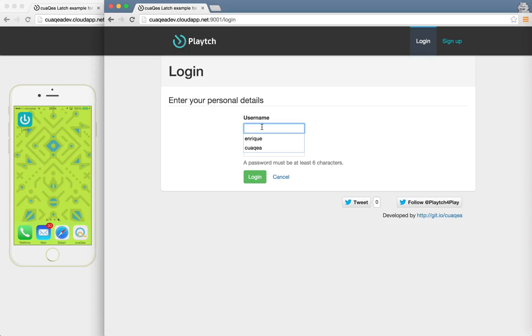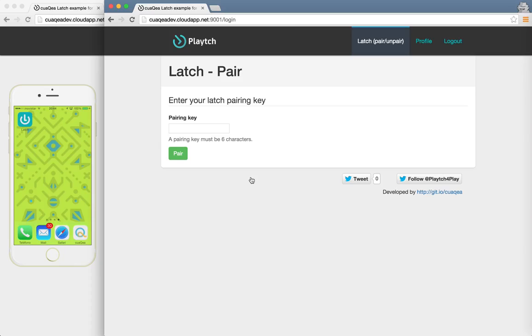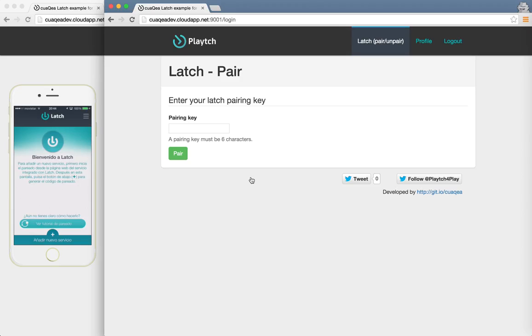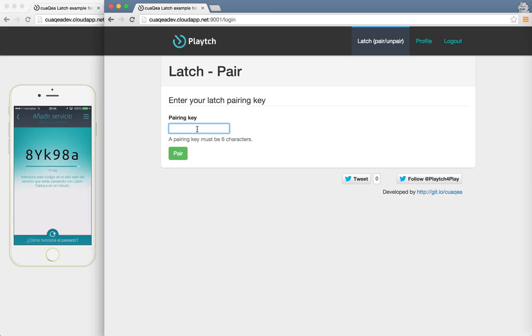So let's go to login. We enter our password and make login. Now we have a screen where we can pair our account with our Latch application. So now we have to enter our Latch application in our smartphone, add a new service, generate a new pairing key, and pair.